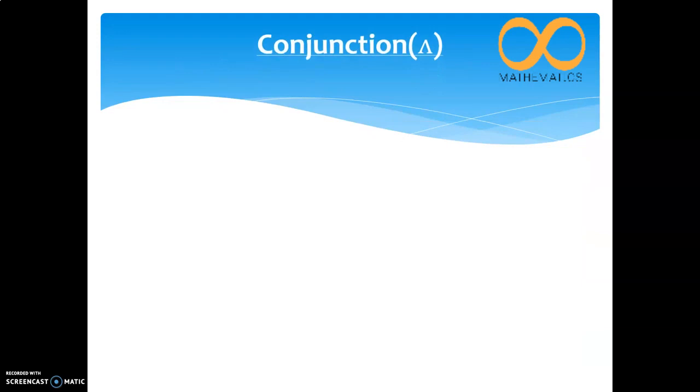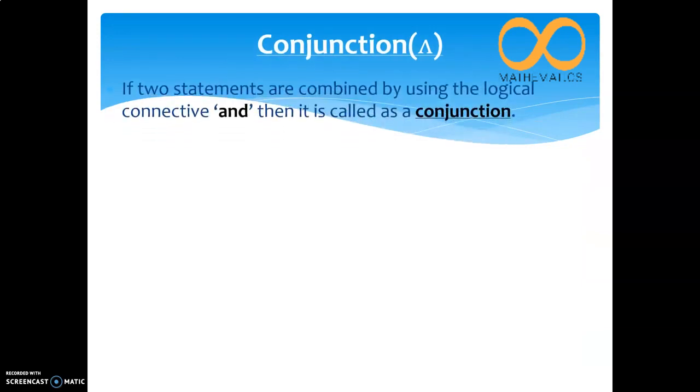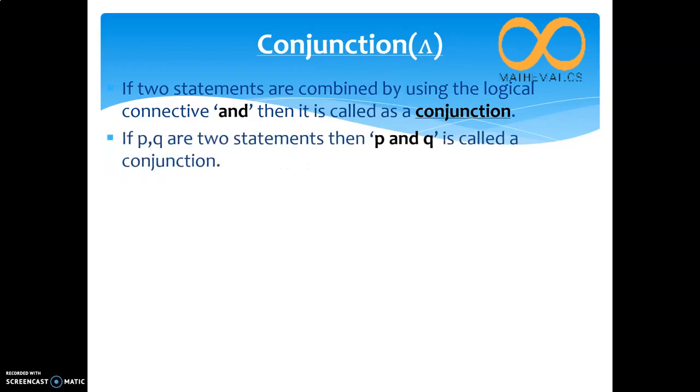Next one, conjunction. If two statements are combined by using the logical connective and, then it is called a conjunction. So when simple statements are connected with and, it is a conjunction. P and Q are two simple statements given here. You have to write the first statement P, then use and in between, and then it is called a conjunction.